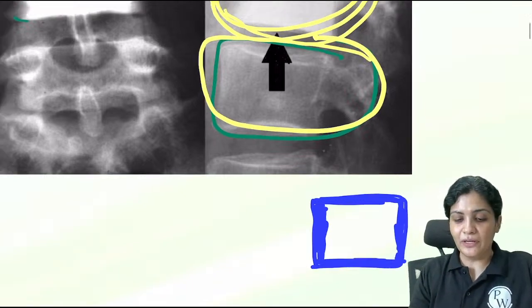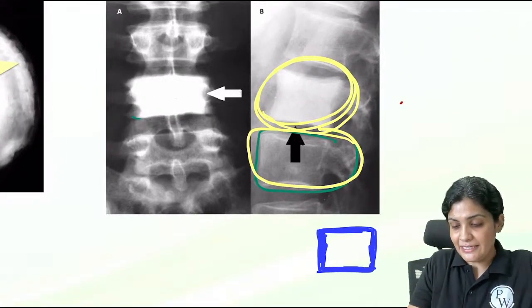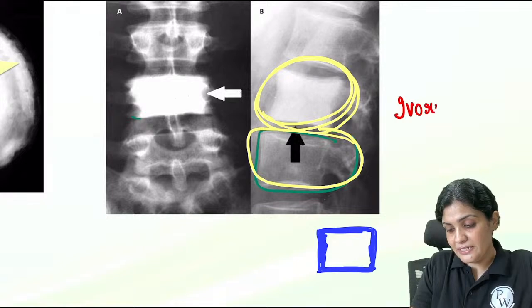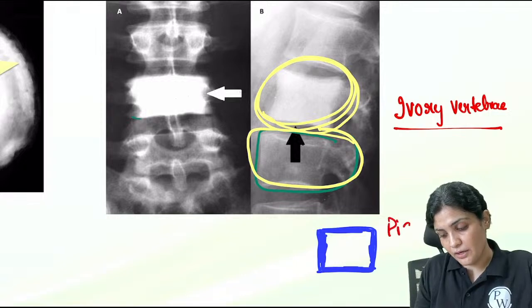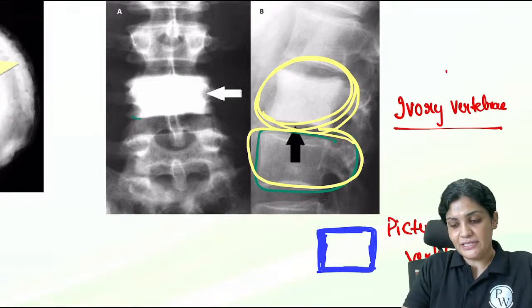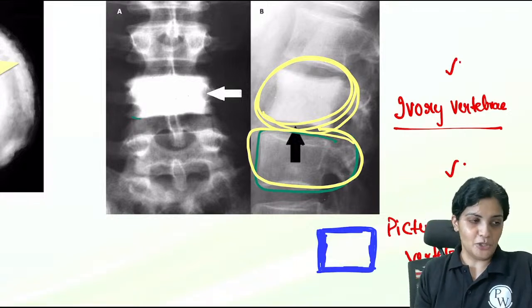Yes, this is ivory vertebrae. Very good. A classical example of your Paget's disease is your ivory vertebrae. But picture frame vertebrae can also be seen in your Paget's disease, right? So we have dealt with two important vertebral features. One is the ivory vertebrae, one is the picture frame vertebrae. Okay, good. Then what is this?